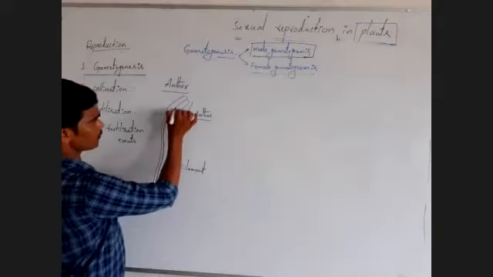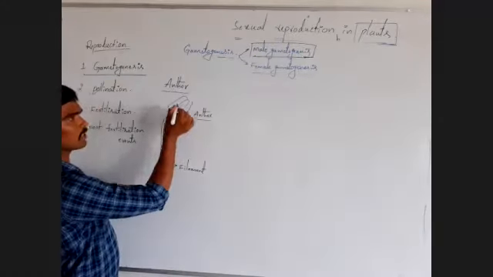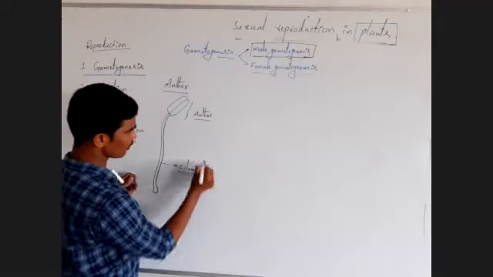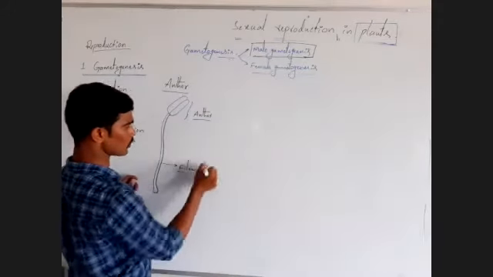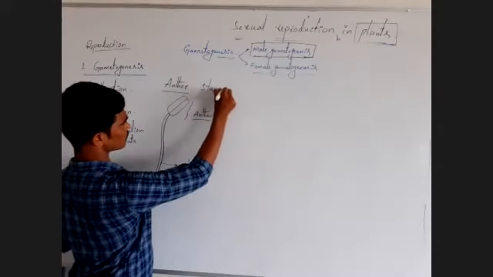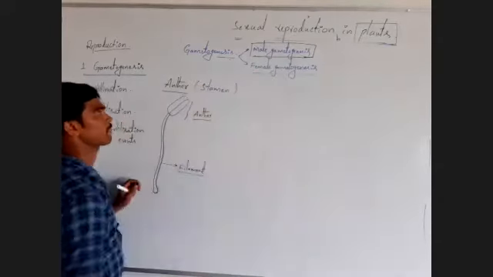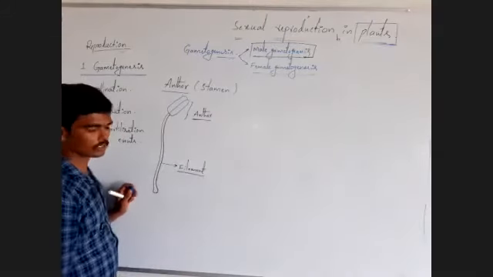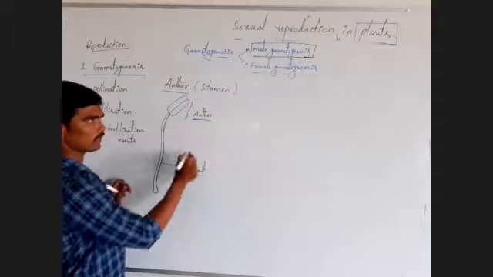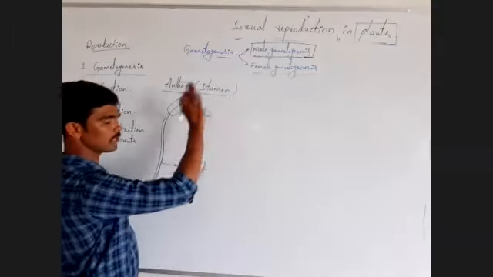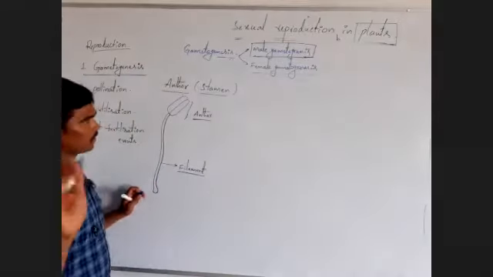This is a very important part of the male reproductive part. Entirely, the filament and anther together are called the stamen. Stamen is the male reproductive part.